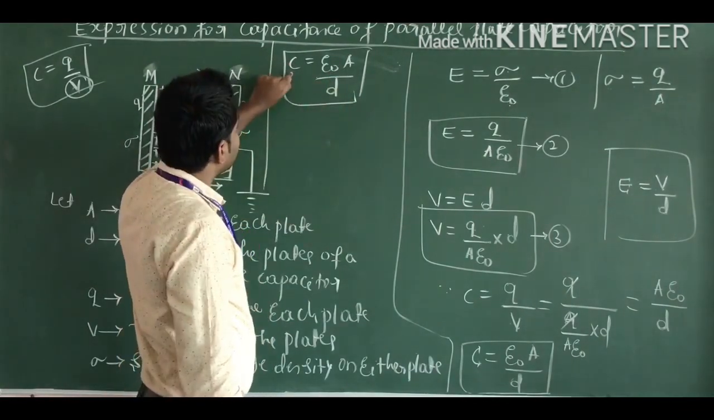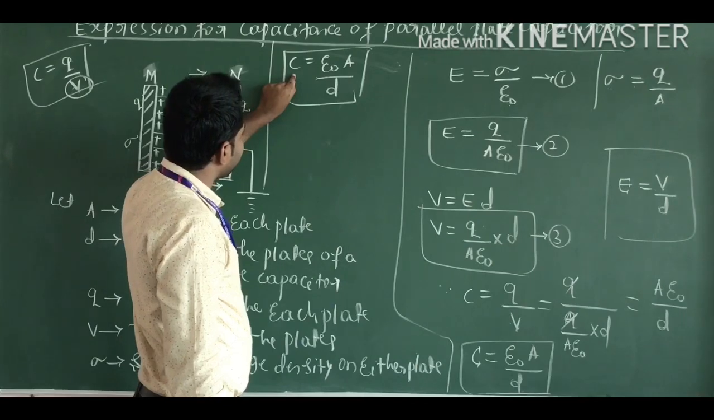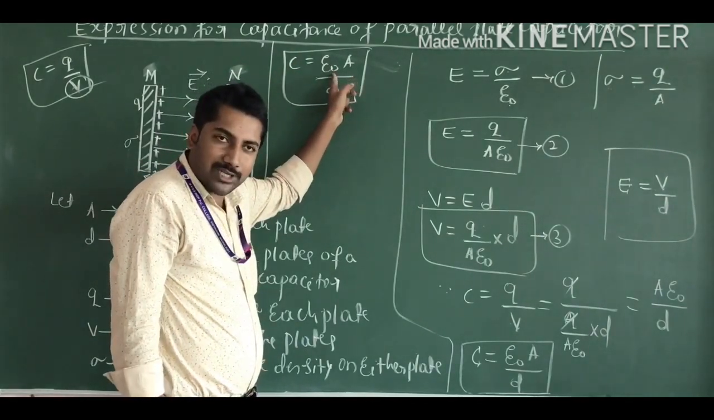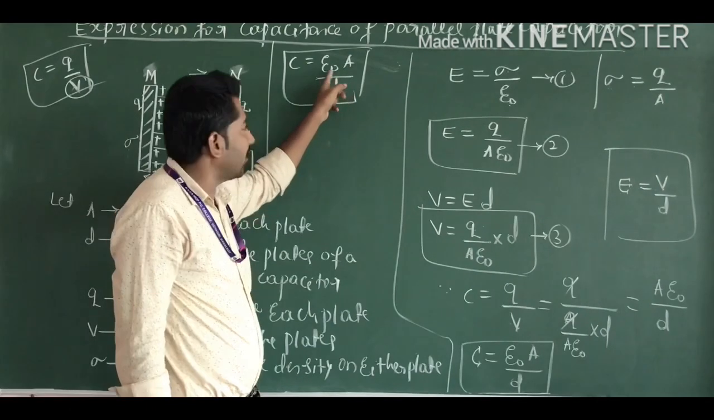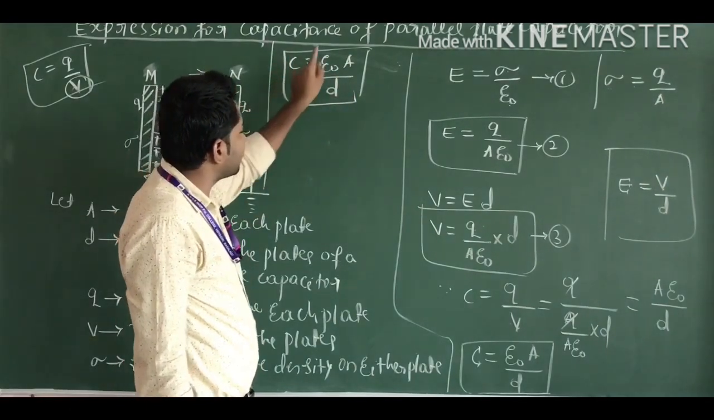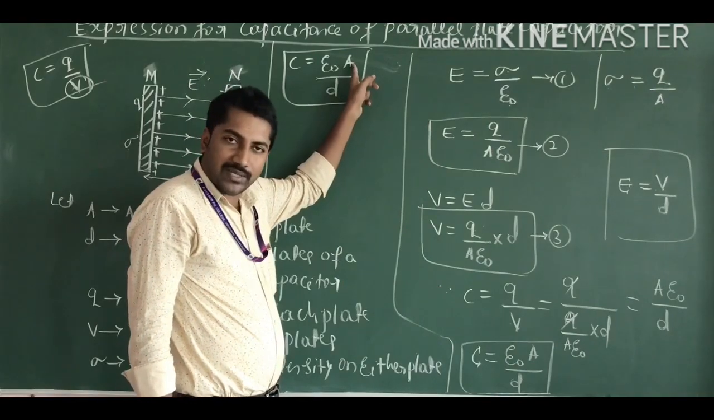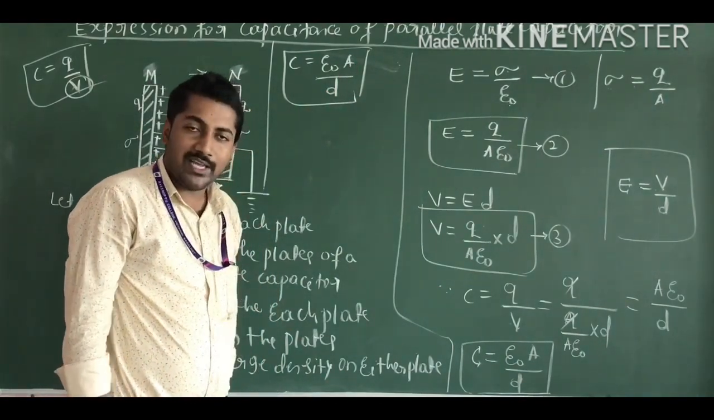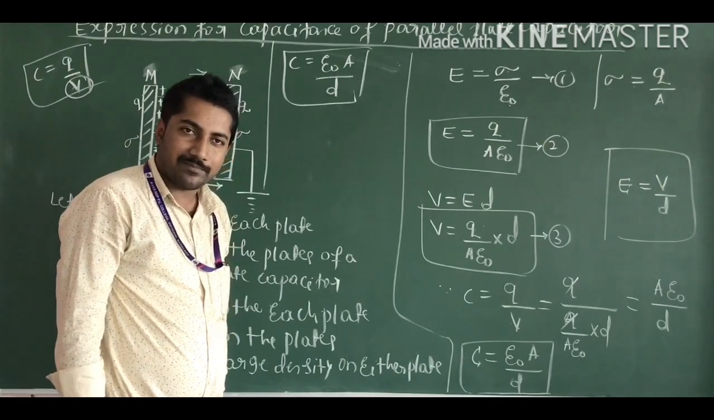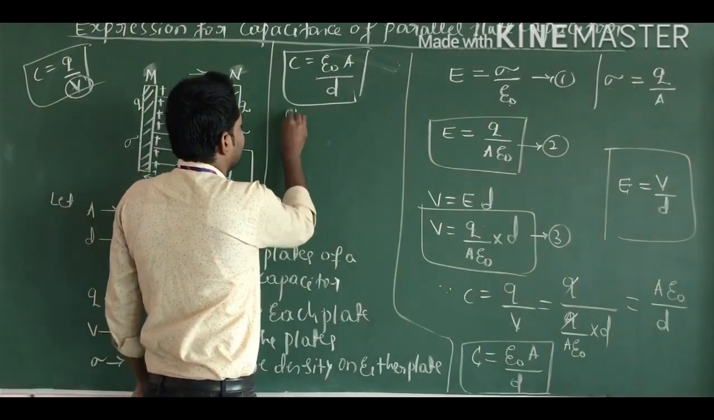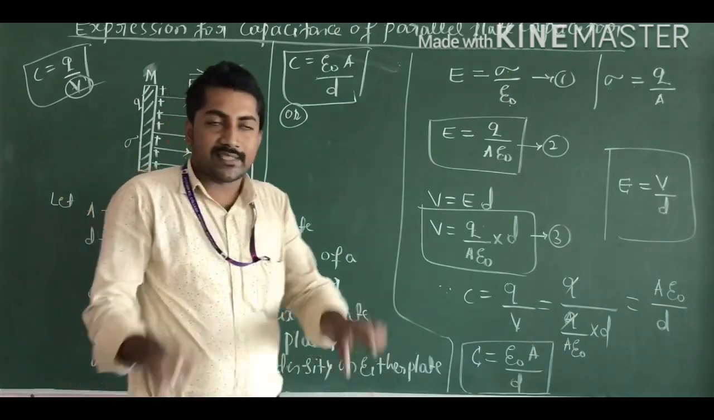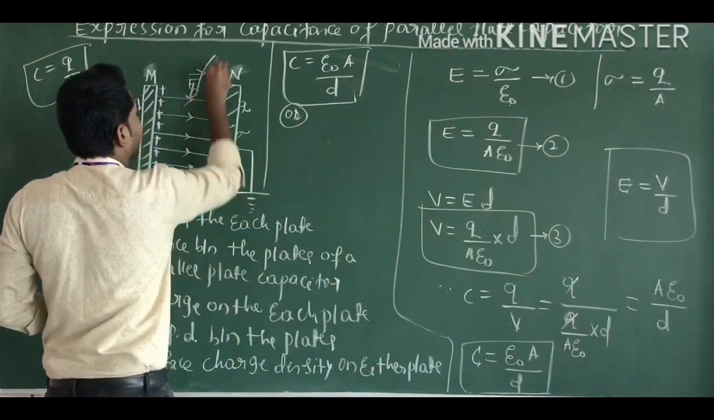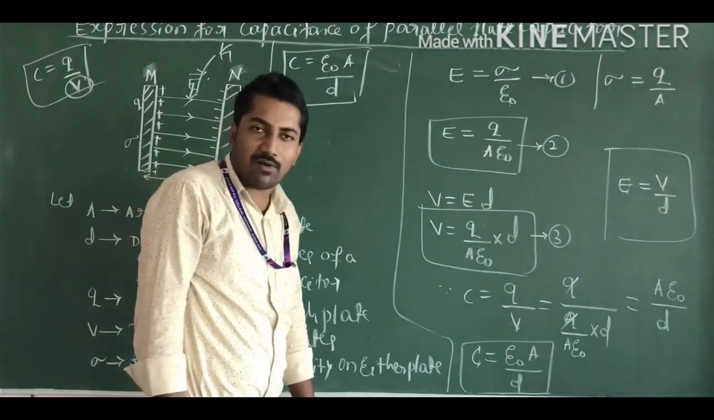Here the capacitance of a parallel plate capacitor is directly proportional to the permittivity of free space. Or here the capacitance of the capacitor is directly proportional to the area of each plate and inversely proportional to D. Or if the space between the two parallel plates is filled by a dielectric constant K.